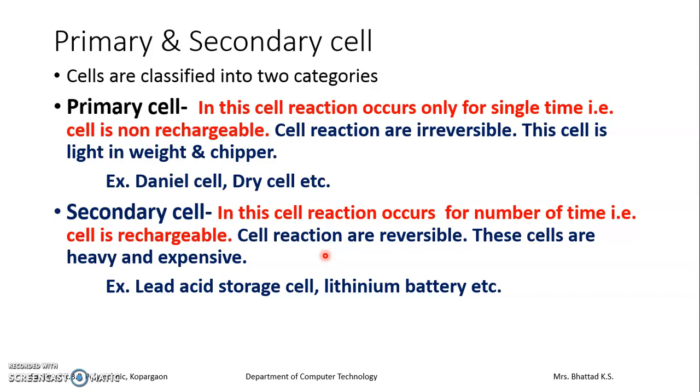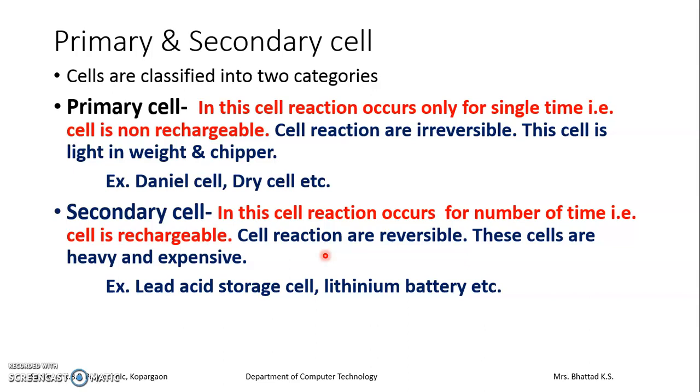Primary cells are the cells which are used only one time, a single time. That is, they are use and throw type. What does it mean? It means their reactions are irreversible. They are non-rechargeable. For example, the cell which we use in a wall clock. When the clock stops, what do we do?